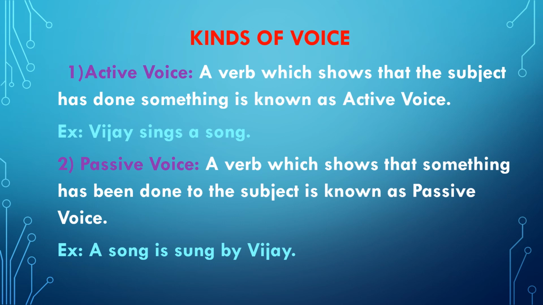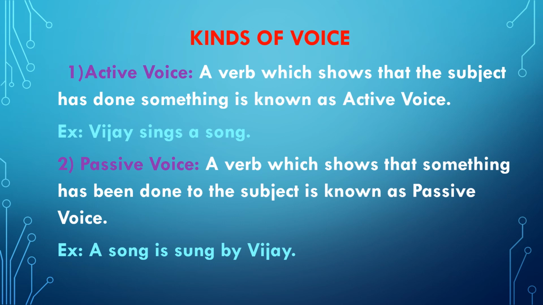Active voice: a verb which shows that the subject has done something is known as active voice. Example, Vijay sings a song. Here, this sentence has got three parts. Vijay is the subject. Sings is the verb. A song is the object.